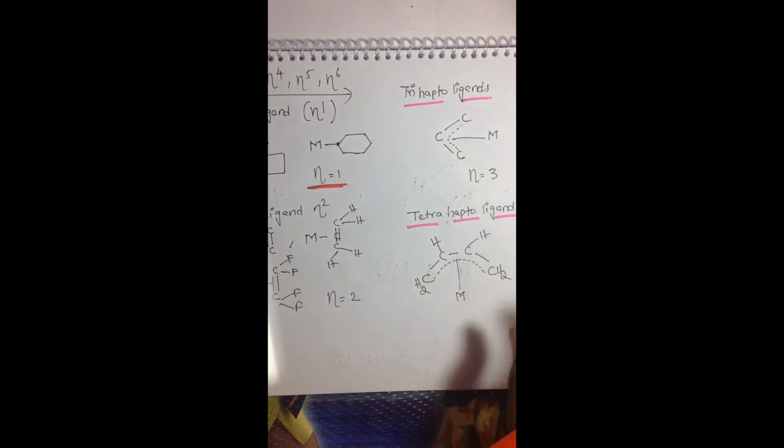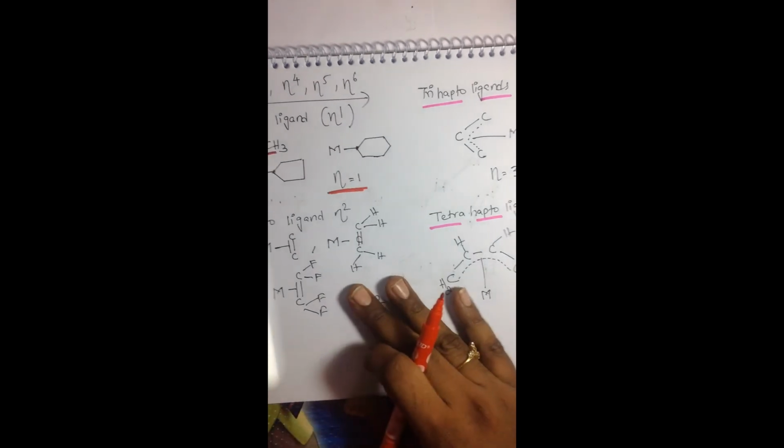Next we'll go into examples of solving problems related to hapticity. In these examples, let us calculate the hapticity.